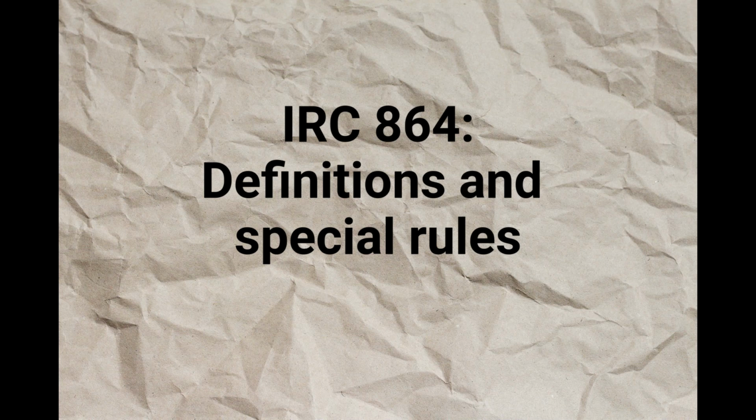(3) Special rules for expenditures attributable to activities conducted in space, etc. (A) In general. Any qualified research and experimental expenditures described in subparagraph (B), (i) if incurred by a United States person, shall be allocated and apportioned under this section in the same manner as if they were attributable to activities conducted in the United States, and (ii) if incurred by a person other than a United States person, shall be allocated and apportioned under this section in the same manner as if they were attributable to activities conducted outside the United States.